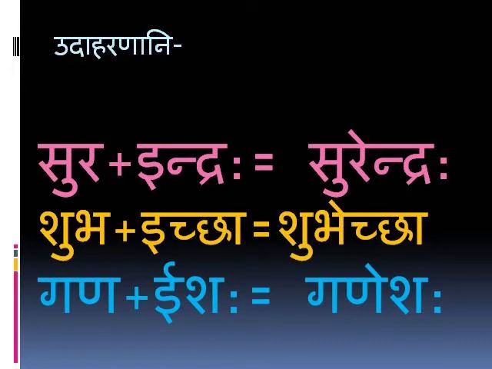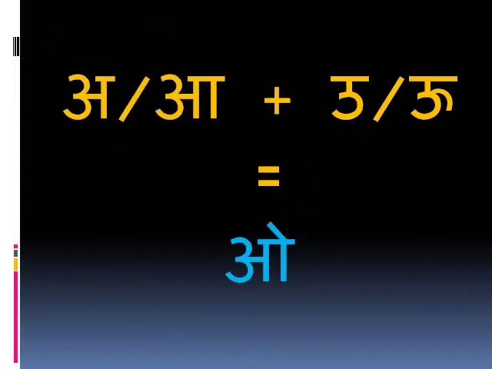Sura plus Indrah equals Surendrah. Shubha plus Iccha equals Shubheccha. Gana plus Ishah equals Ganeshah. Here also, if we see the first example, Sura ends in A and Indra starts with I, so A plus I equals E.